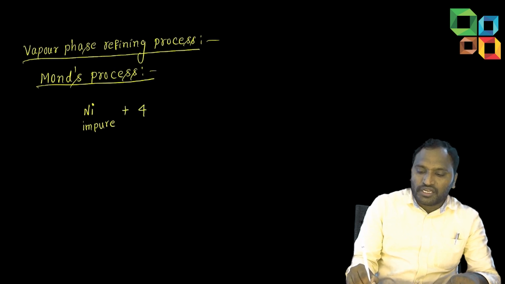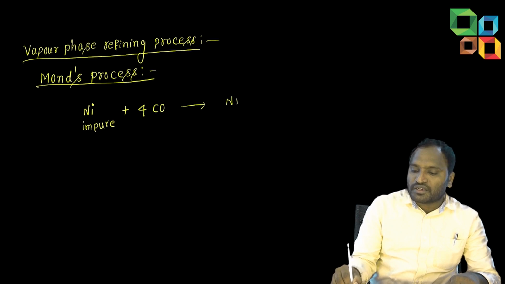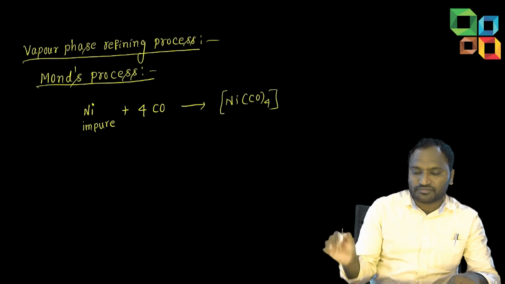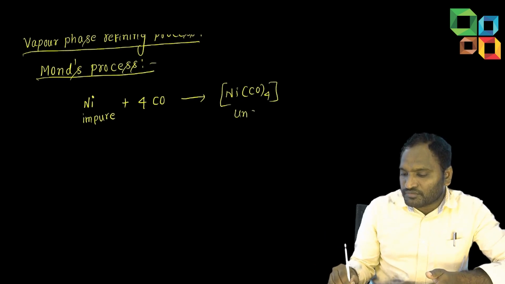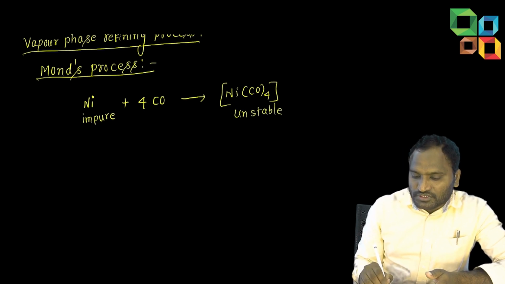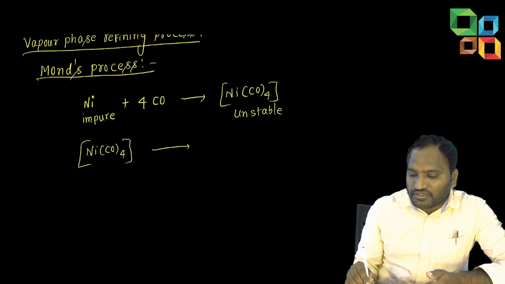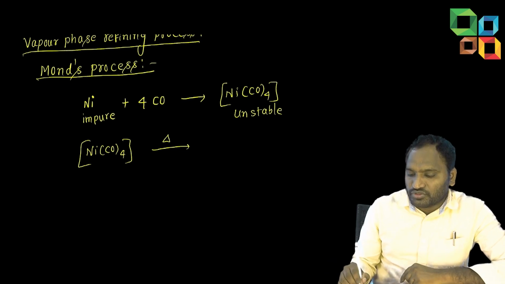On heating with carbon monoxide, it forms nickel tetracarbonyl complex. This nickel tetracarbonyl complex is unstable. This unstable complex, on heating above 200 degrees. If you don't know the temperature, leave it. You can write just the delta symbol.